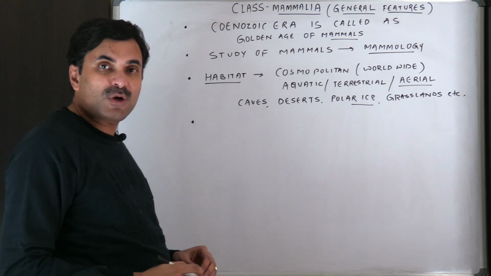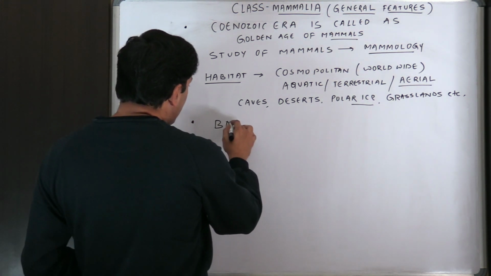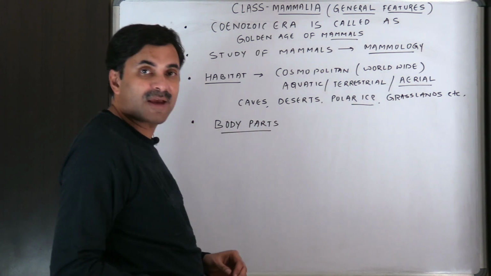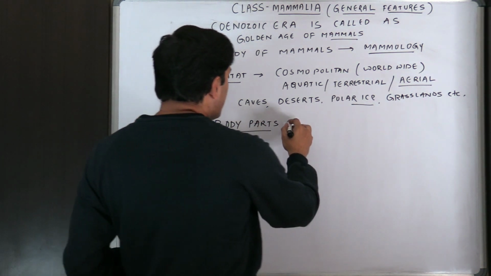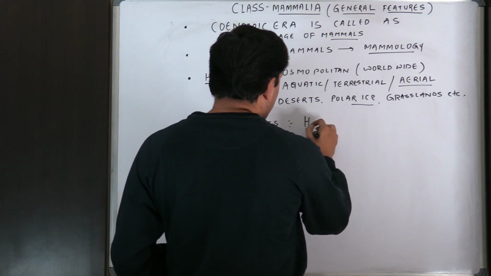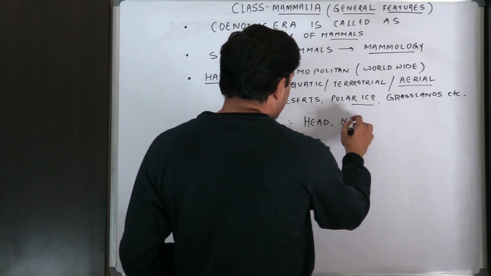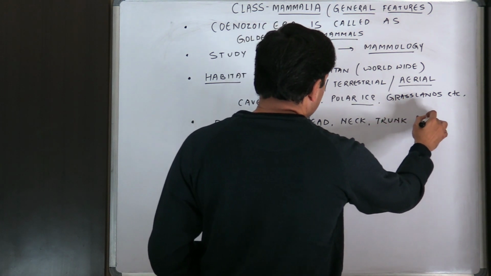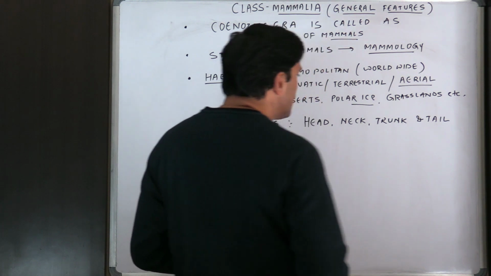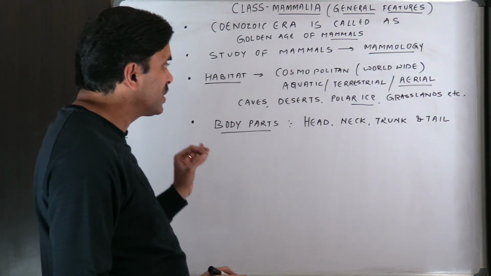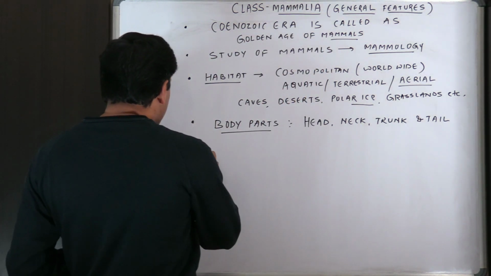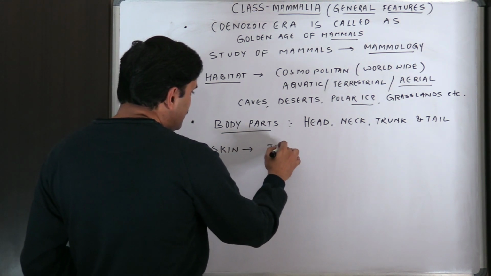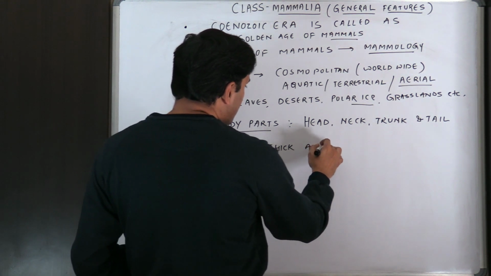Now if I talk about their body parts, the body is divided into 4 parts: head, neck, trunk and tail. Now the skin is thick and glandular.